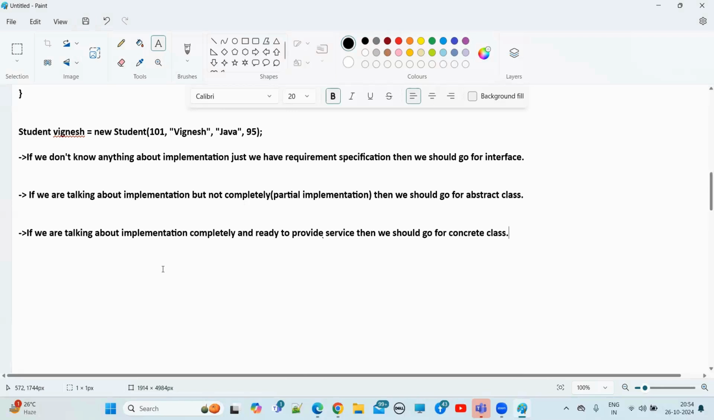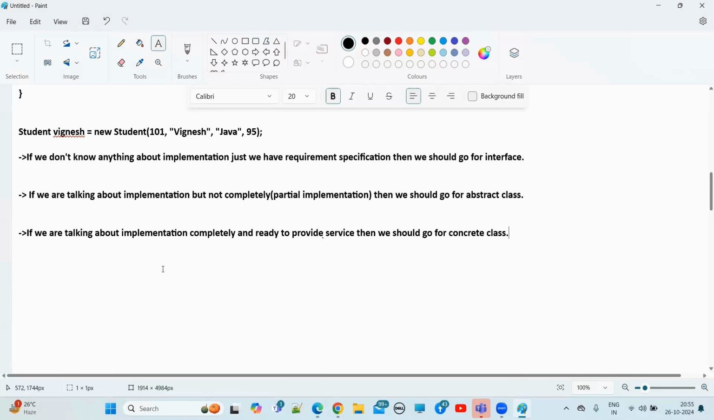Interface supports multiple inheritance. Next one. Abstract class can't support multiple inheritance. We can achieve multiple inheritance through interface. Like that you have to tell. Next one. We can't declare interface variables with the following modifiers. What are the modifiers, guys? Private, protected, transient. These we can't declare because all the variables in interface are by default public static final. So we cannot use any other modifiers.